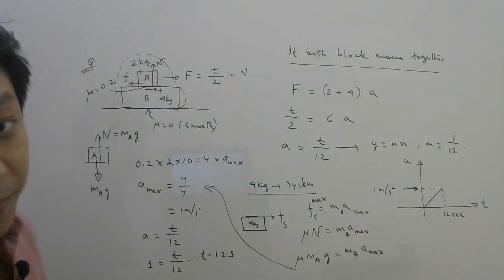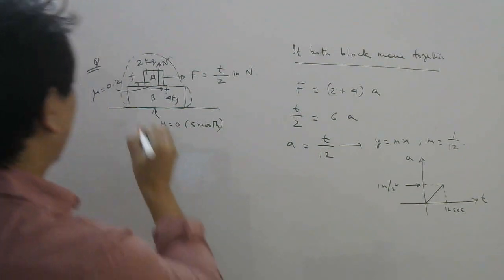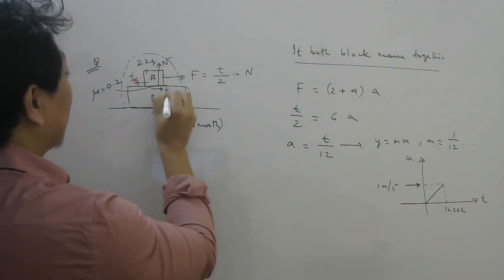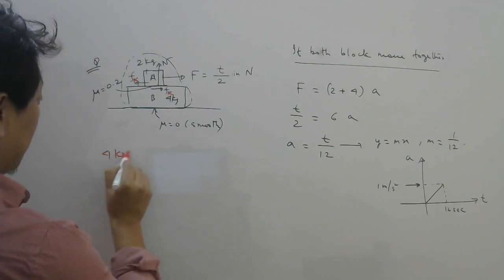After this what will happen? Well, after this slipping will start. Now once slipping starts, friction here will be kinetic. So let us look at the 4 kg block, which is your B, remember.